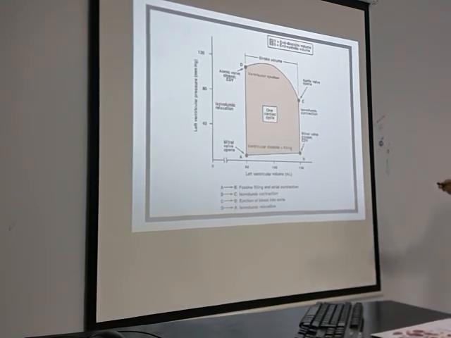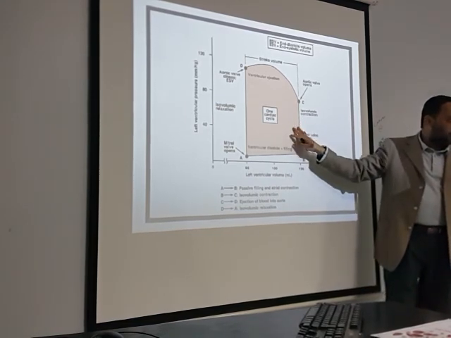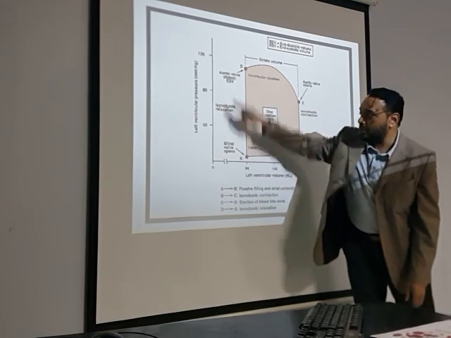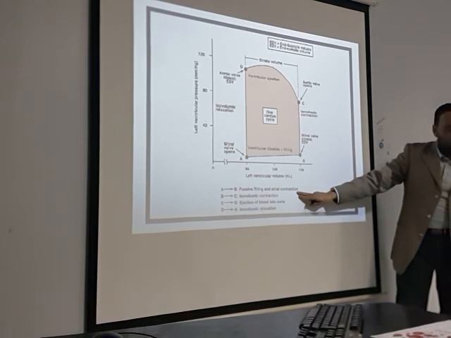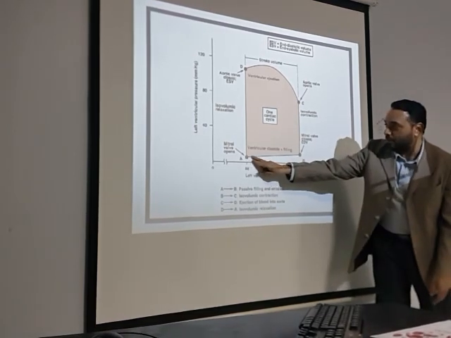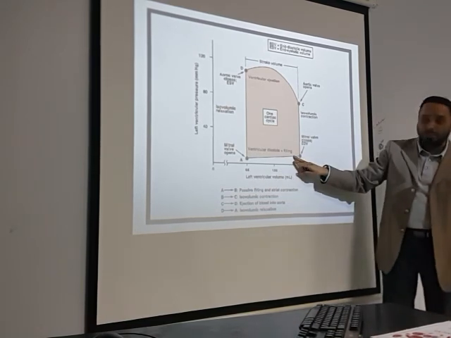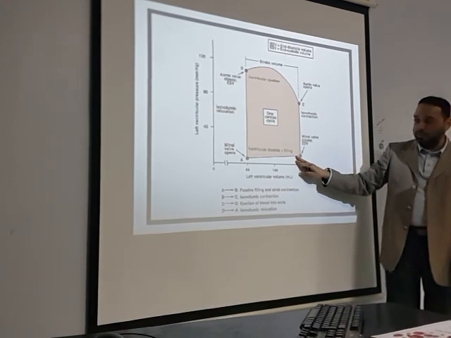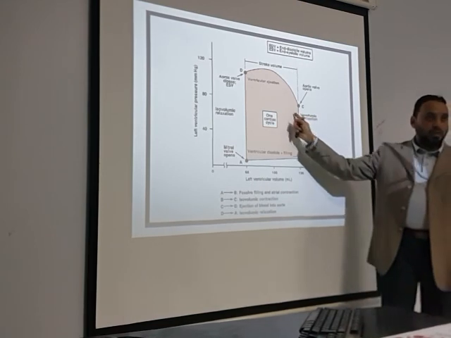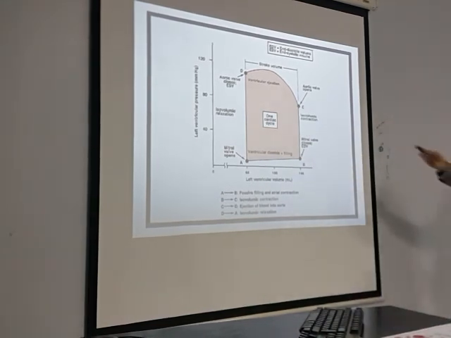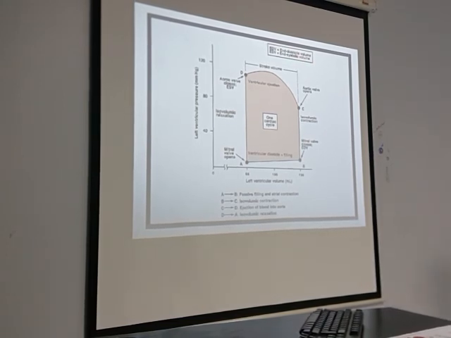And this is simply called the pressure volume curve. This is also very simple. So this is pressure and this is volume. From A to B is passive filling and atrial contraction. What is happening to the volume? The volume is increasing, isn't it? What happens to the pressure? There is no change in pressure. But as soon as the valves close, look at the pressure. It will increase. So this is called the pressure volume curve. This is also very simple to understand. And there is end diastolic volume and end systolic volume that you can see here.